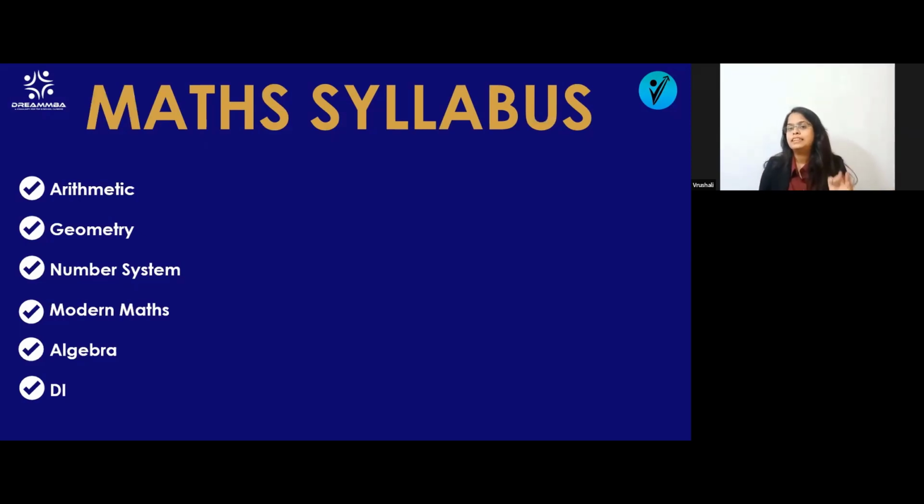You have to understand what the weightage of arithmetic is in this specific exam, what the weightage of algebra is, of modern maths, of DI, so that you can prepare accordingly. And if any topic is there only for 1 mark and you find it difficult, you think, ये topic बहुत ज़्यादा difficult है और 1 marks के लिए आ रहा है, so I can skip this topic for some time. This helps you.